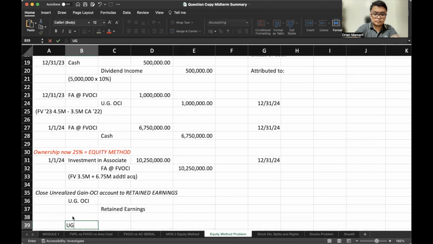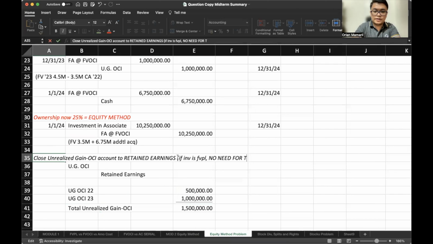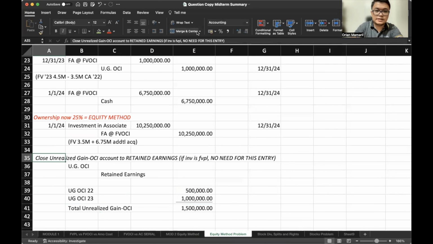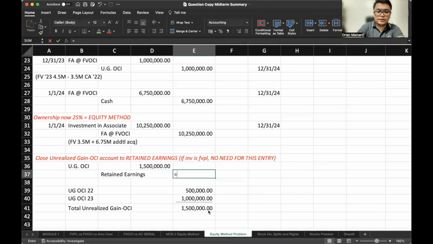Take note that we won't do this if our investment initially was accounted for under FVPL, because under FVPL there would be no accumulated balance, right? So let's also put it here. If investment is FVPL, no need for this entry, since there's no accumulated balance. Okay. 1,500,000, 1,500,000. So moving forward, we are now accounting for our investment under investment in associate.